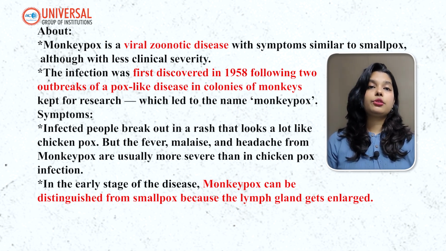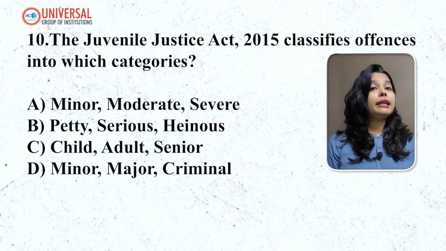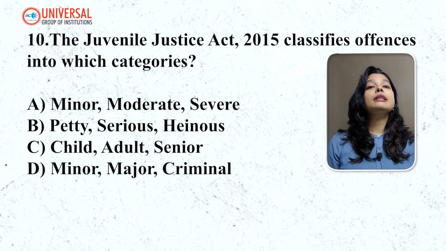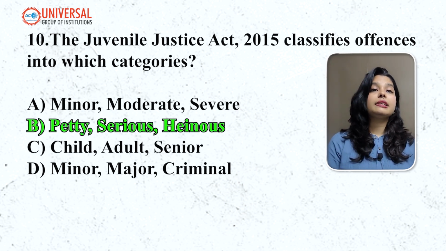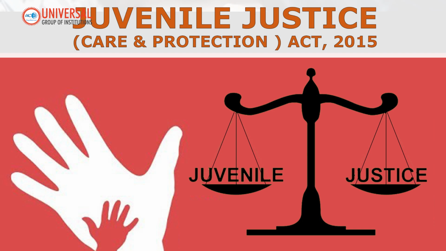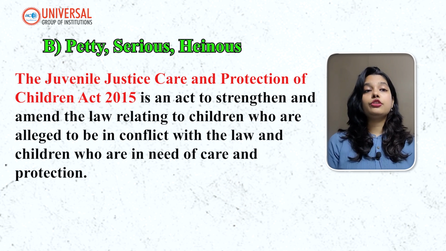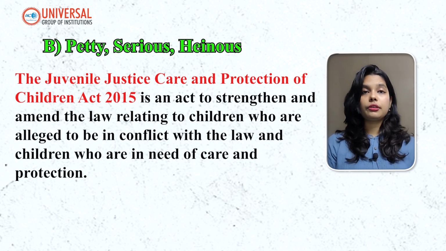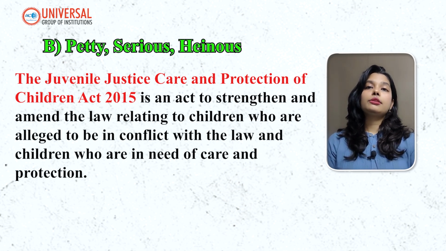Now we will head to our next question. The Juvenile Justice Act of 2015 classifies offences into which category? So we have A, B, C, D. First is minor, moderate, severe. Second is petty, serious, heinous. Then child, adult, senior. So the correct answer is petty, serious, heinous. So the Juvenile Justice Care and Protection of Children Act 2015 is an act to strengthen and amend the law relating to children who are alleged to be in conflict with the law and children who are in need of care and protection. So, heading to our next question.